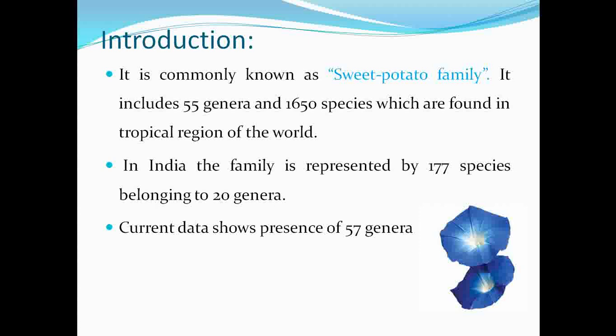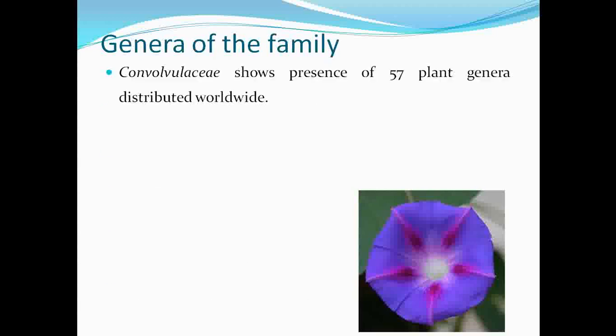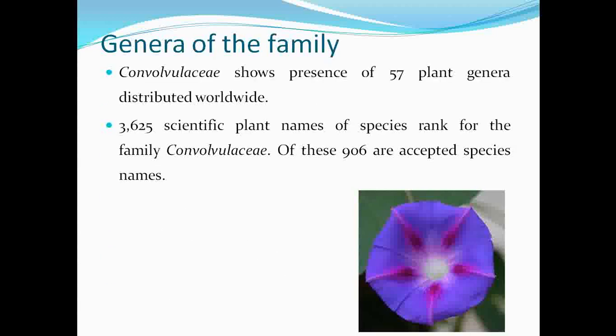Earlier this family showed presence of 55 genera, but according to the current classification, it shows the presence of 57 genera, which are distributed in tropical, subtropical and temperate regions of the world.